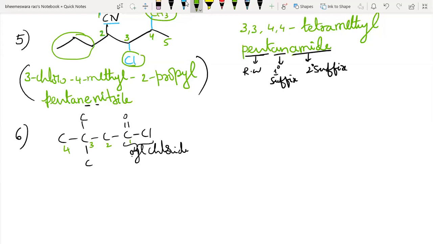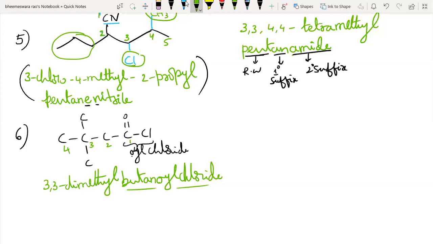Okay. So 1, 2, 3, 4. So it is 3 comma 3 dimethyl butanoyl chloride. You should pronounce it as butanoyl chloride. Ashwin, it is not prop.